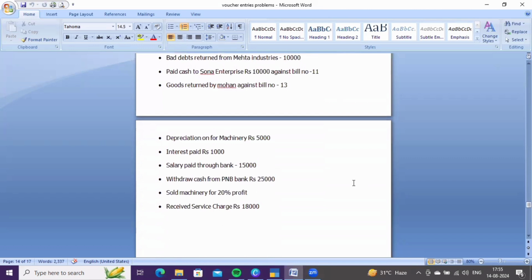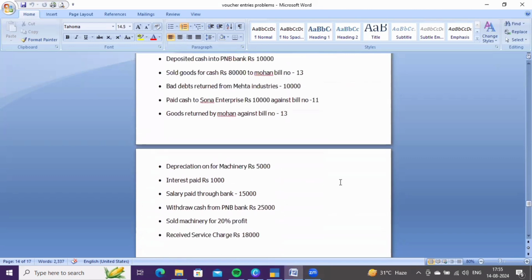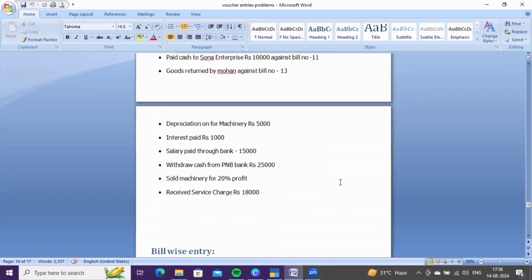Please do this problem, because if you do it on your own, you can get more confident about how to enter transactions by using accounting vouchers in Tally Prime.